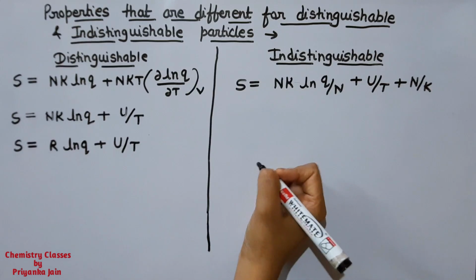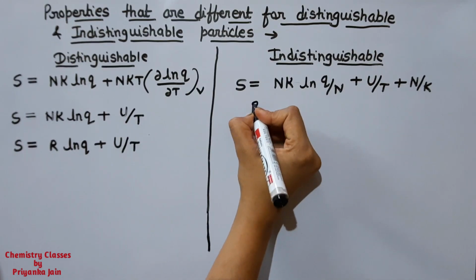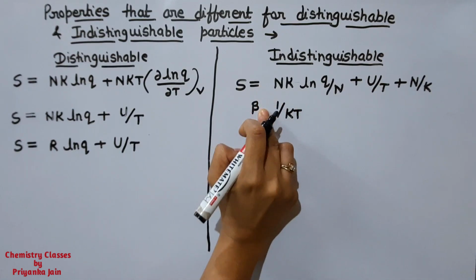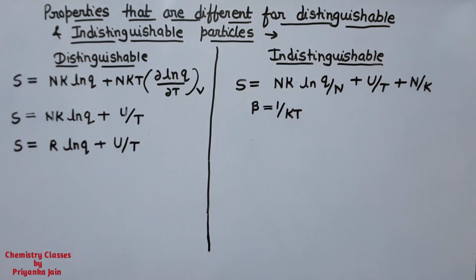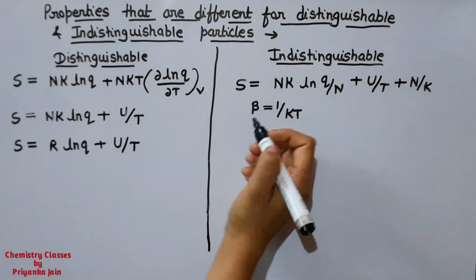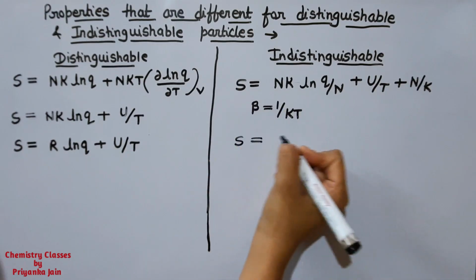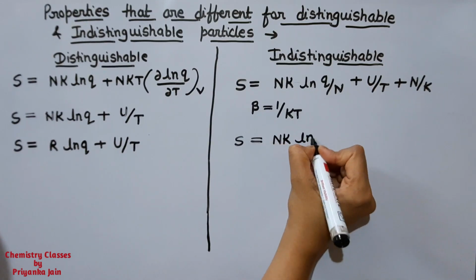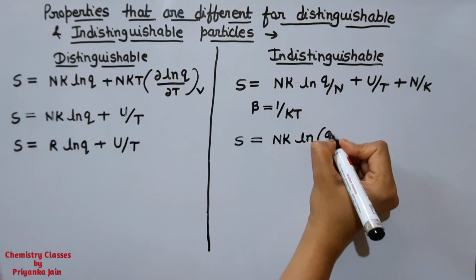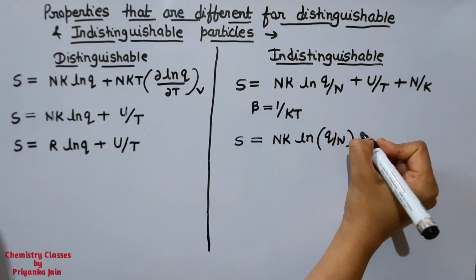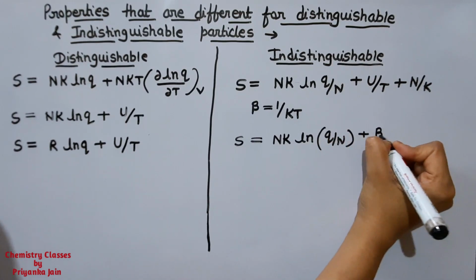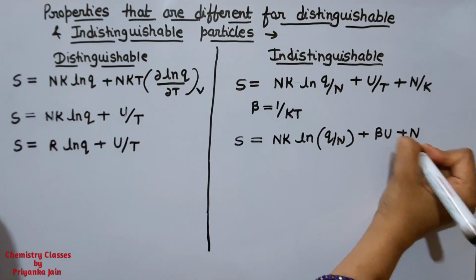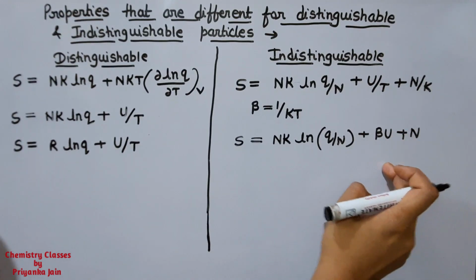Also, we know that beta is equal to 1 by kT, so we can replace this. We get Nk ln of Q by N plus beta U plus Nk. This will be another formula.